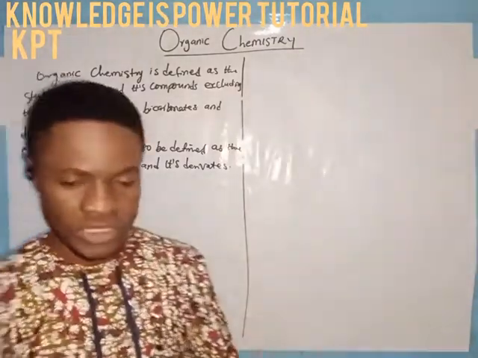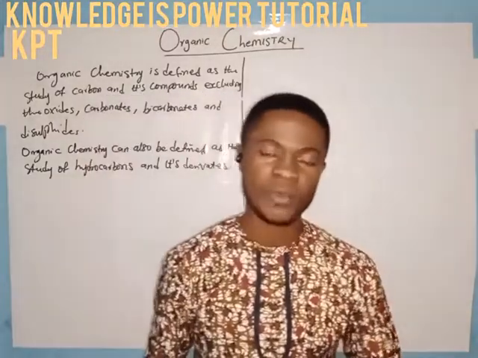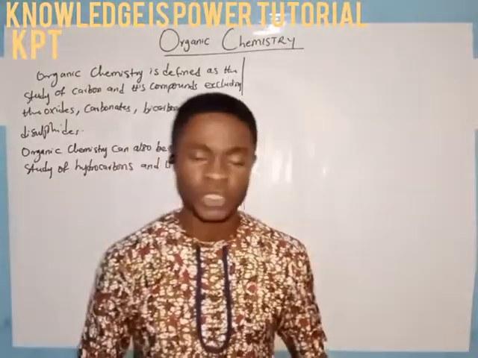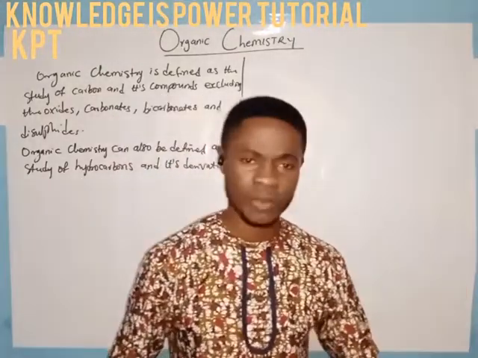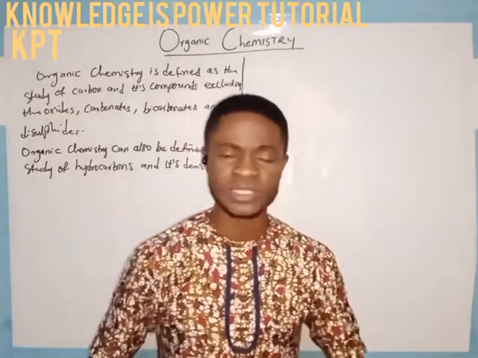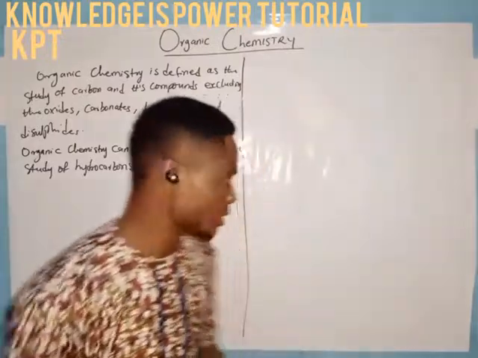So this concept of hydrocarbon is an organic concept. A hydrocarbon is nothing but an organic compound that is made up of only carbon and hydrogen. So whenever we are studying hydrocarbons and their derivatives, what we are dealing with is nothing but organic compounds, organic chemistry.